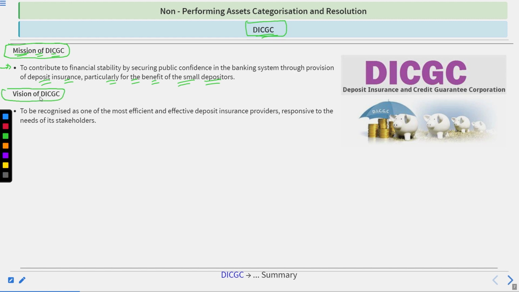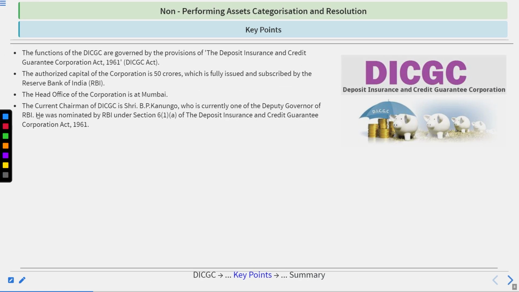Vision of DICGC: to be recognized as one of the most efficient and effective deposit insurance providers responsive to the needs of its stakeholders. Okay. Thereafter, some key points that we are required to understand. First is